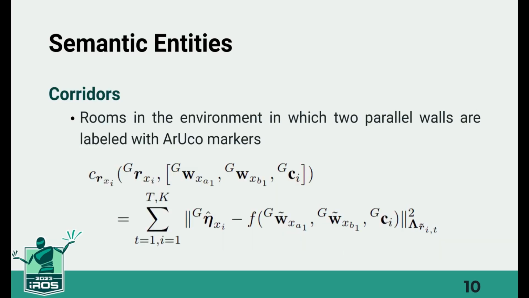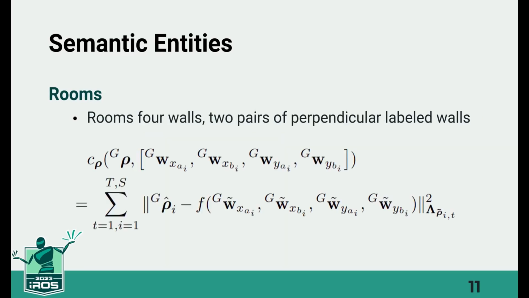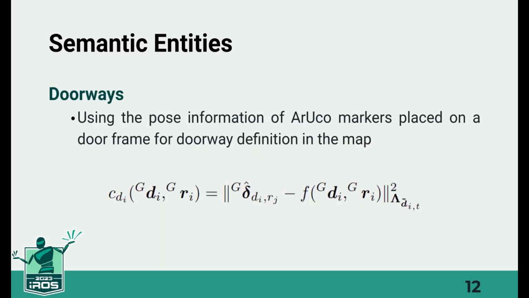Corridors are composed of two parallel walls, which are labeled with ARG markers, and their center points will be added to the map. Likewise, rooms contain four walls with two pairs of perpendicular labeled walls, with constraints over the walls forming them. Finally, doorways are the next semantic entities, in which the pose information of ARG markers placed on them is employed for mapping.